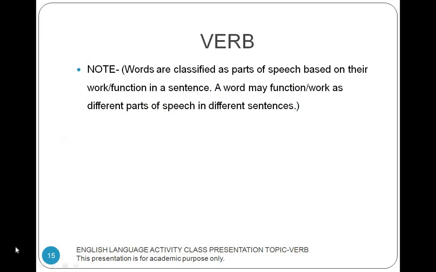Note, words are classified as parts of speech based on their work or function in a sentence. A word may function or work as different parts of speech in different sentences.